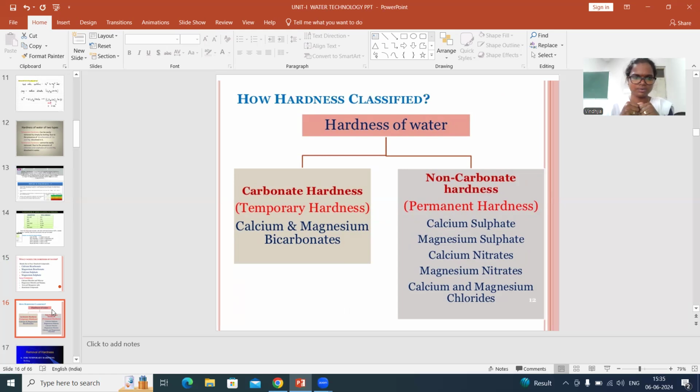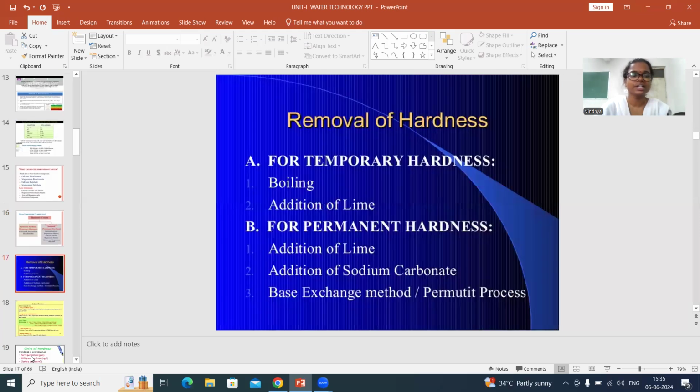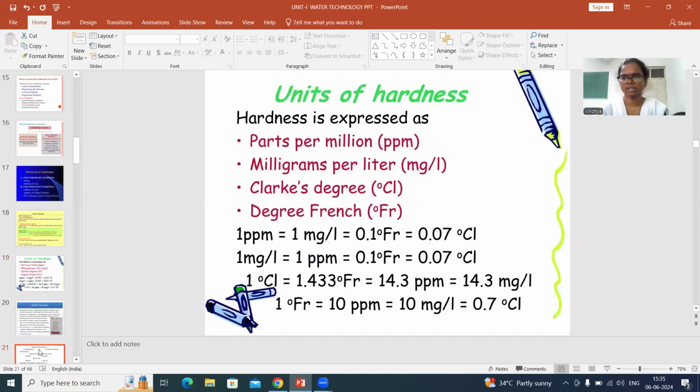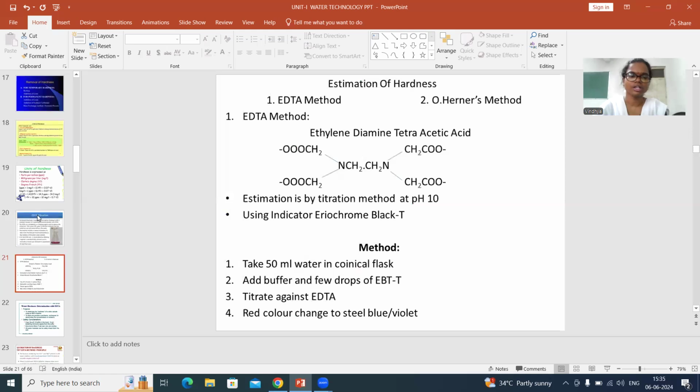Now, if a water sample is given to you, how do you estimate hardness in the water? Generally, if the amounts of the different hardness causing salts present in the water are known to you, you can calculate the hardness using the degree of hardness formula. The degree of hardness is equal to the weight of the salt divided by the gram molecular weight of the salt, multiplied by 100.